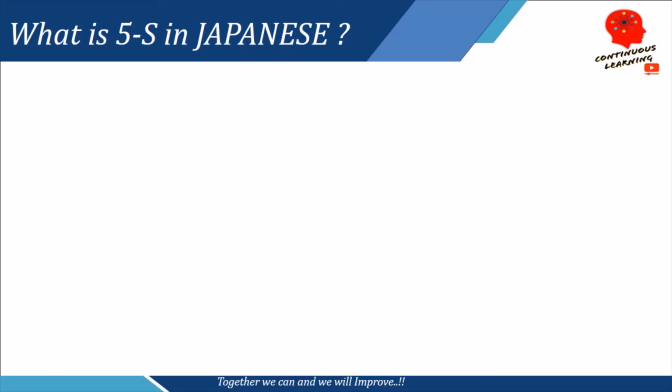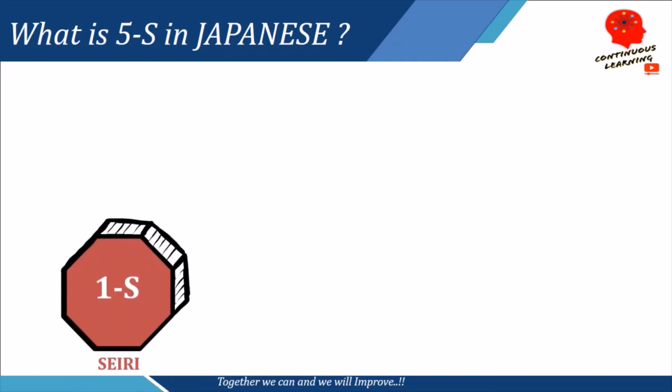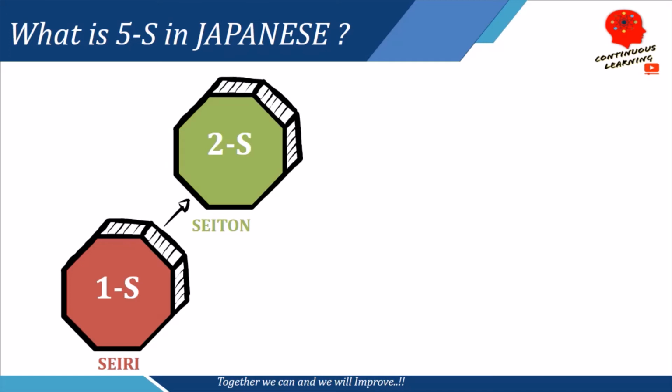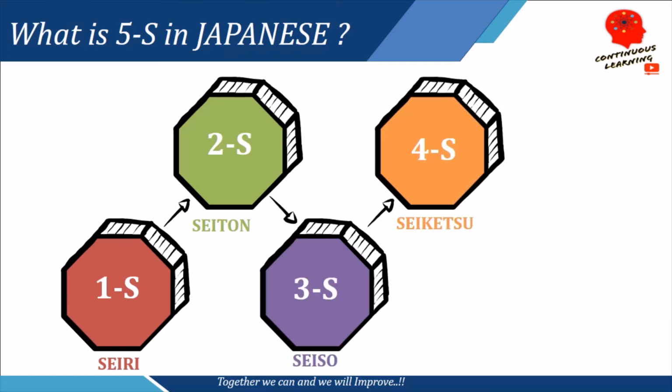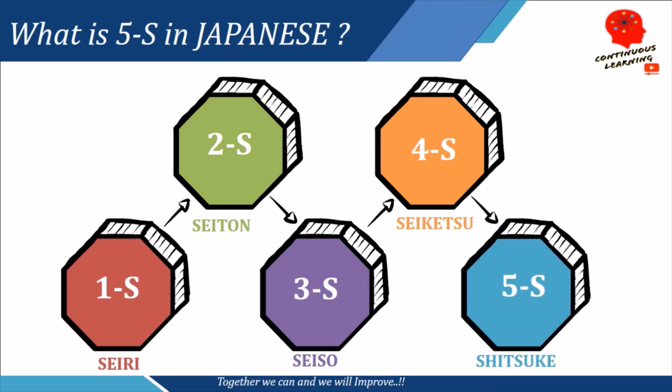Moving ahead in the video, let us understand about 5S. So 5S is a Japanese term in which every S signifies something. So let us understand what. The first S is Seiri, the second S is Seiton, the third S is Seiso, the fourth S is Seiketsu, and the fifth S is Shitsuke.